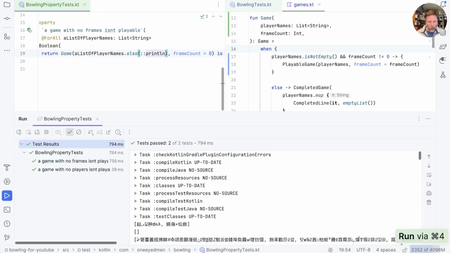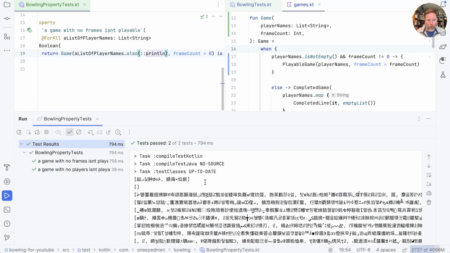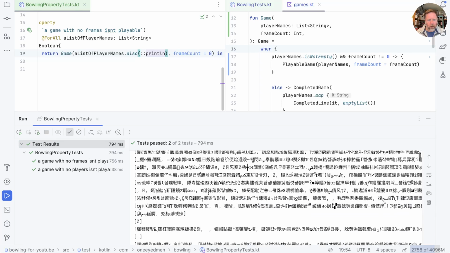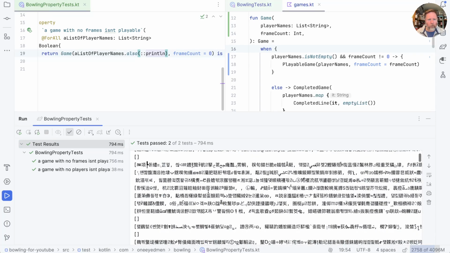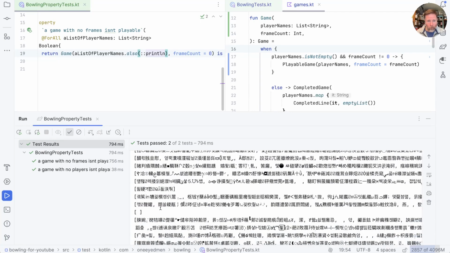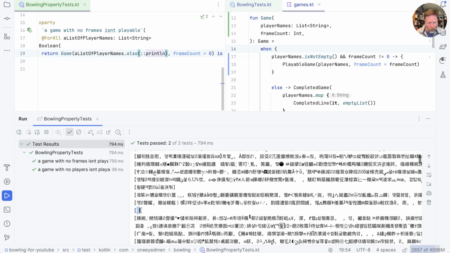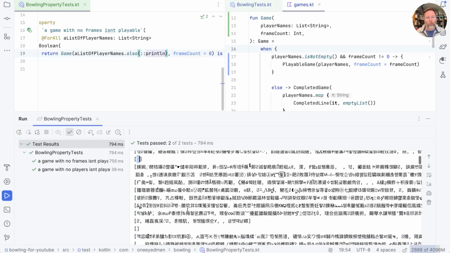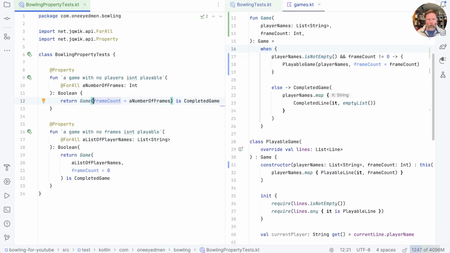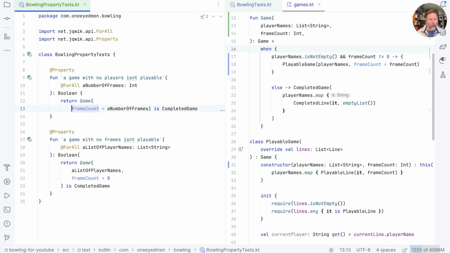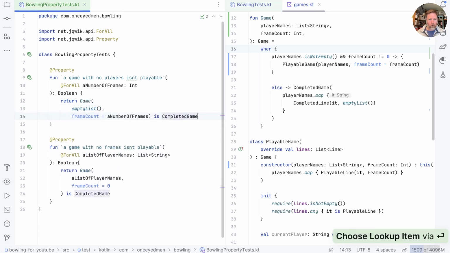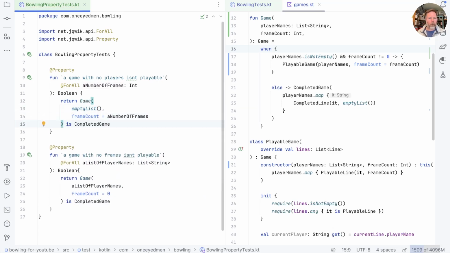And now if we look, you'll see that, well, it turns out the most random strings are Unicode and quite pictogram. But you can see here there's a special case of an empty string and so on. In fact, lots of empty strings. Maybe these are blank, perhaps, don't know. Okay, moving on. I think now we've got this constructor, I will pass empty list in to this one so we can compare them easily.